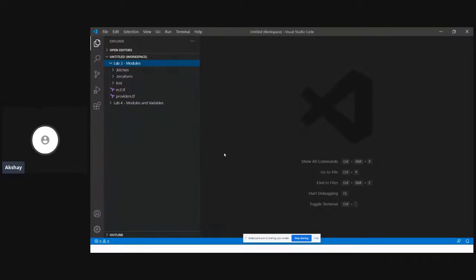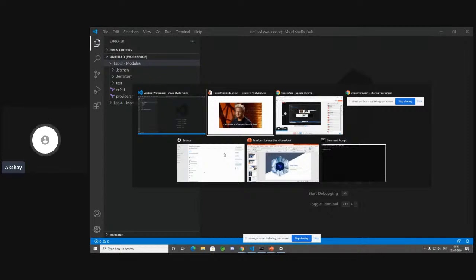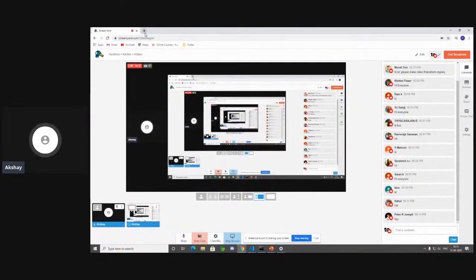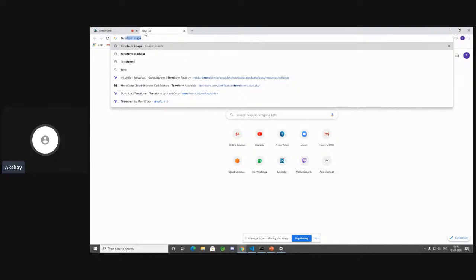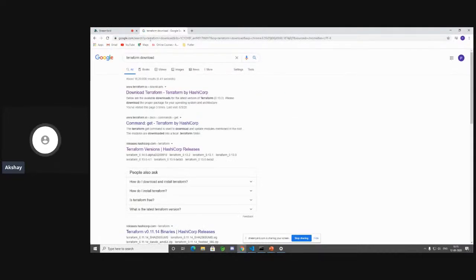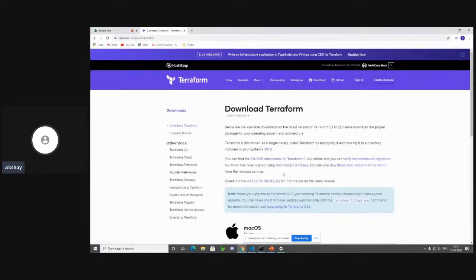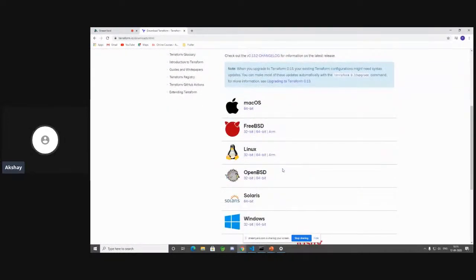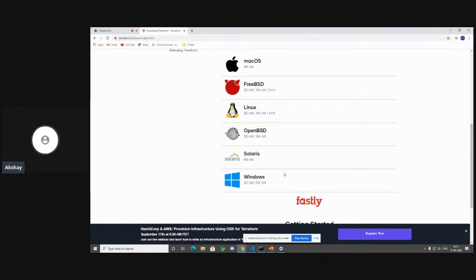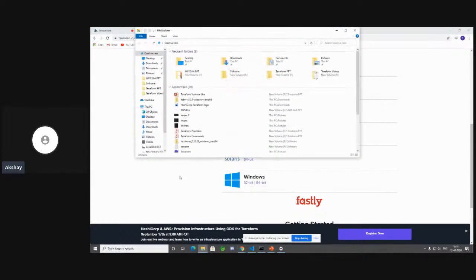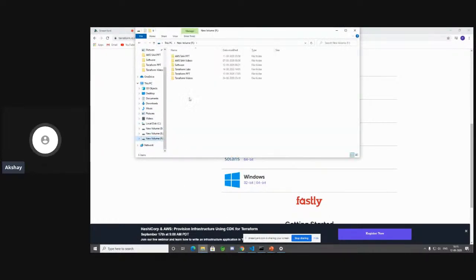Let's understand how to download Terraform in the first place, and let's learn how to work with it. So let's open up Google Chrome and do a Terraform download search. When you do that, you land up on terraform.io/downloads, and you scroll down until you reach the respective OS configuration that you would like to choose. You can choose 64-bit for Windows. It's going to download an exe file for you. So let me show you that exe file. You can go to my F directory, and under the software directory, I have this exe file of Terraform.